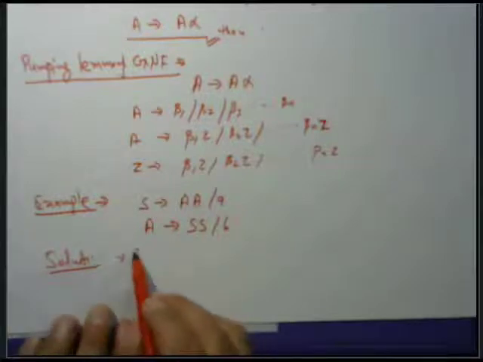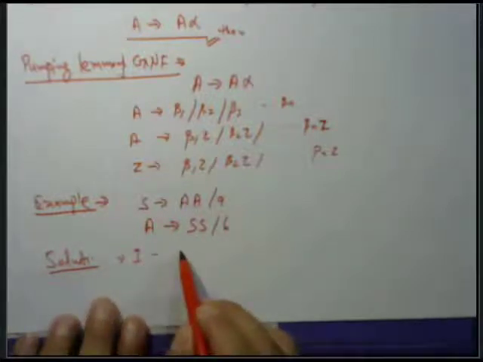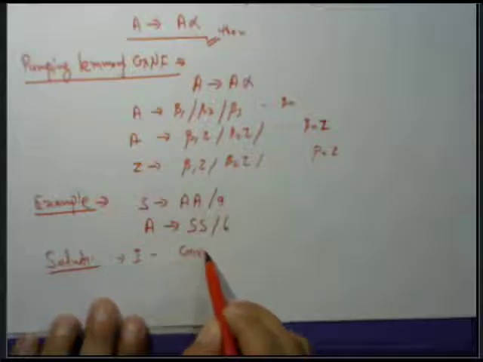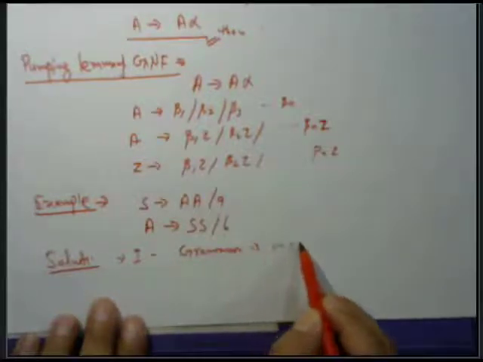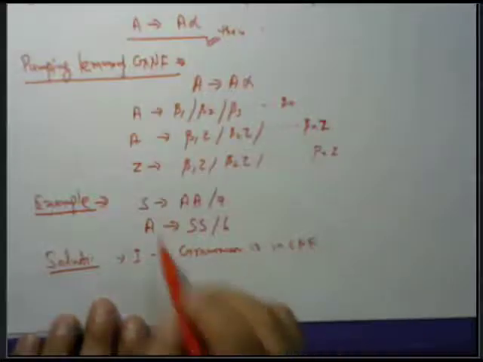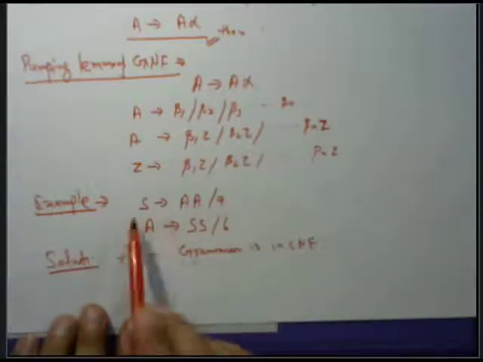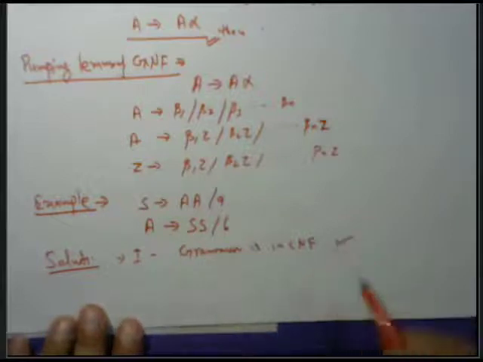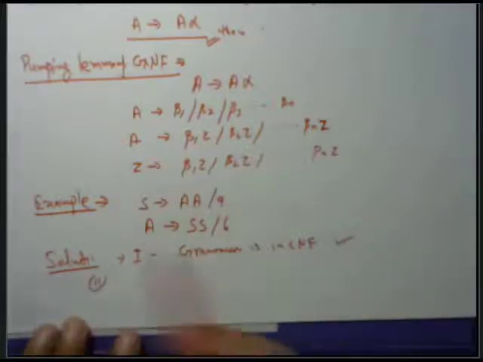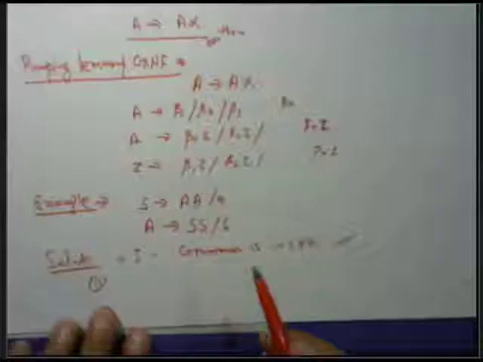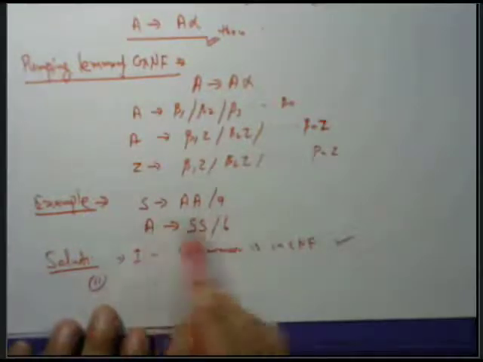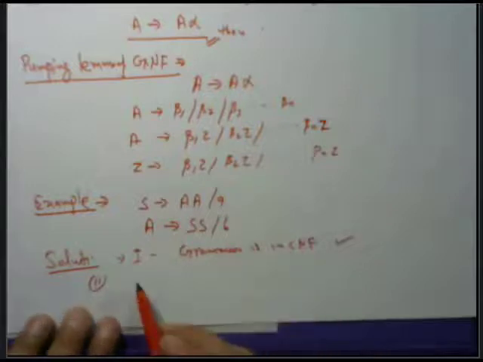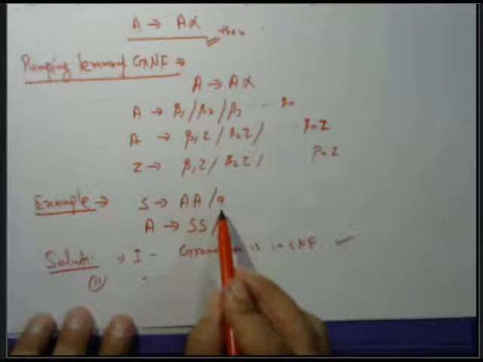We have seen that the grammar is in CNF. Then the second rule: all productions should be in the form of A tends to A alpha.